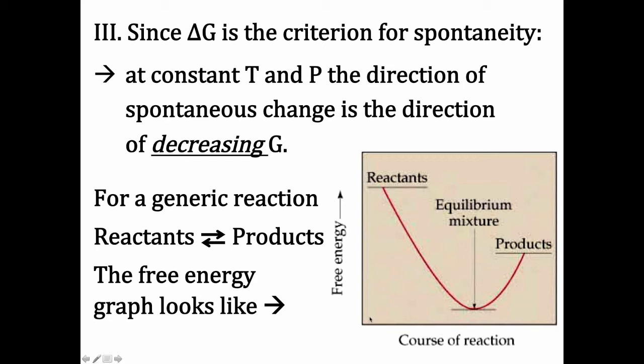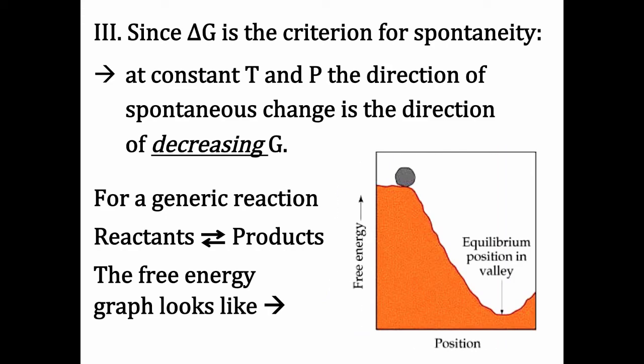If we graph free energy versus course of reaction, where on the far left we have 100% reactants, and on the far right 100% products, then the Gibbs free energy of the reactants is some value, and the Gibbs free energy of the product is some other value, and here it's lower than that of the reactants. And then the equilibrium position is somewhere in between reactants and products,